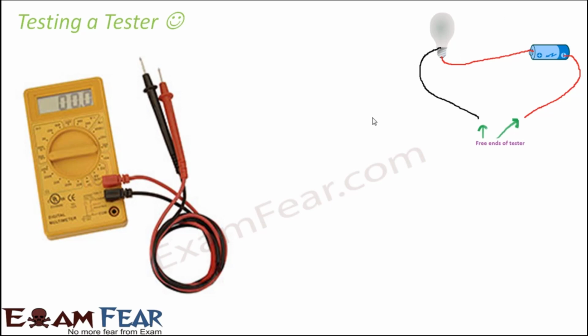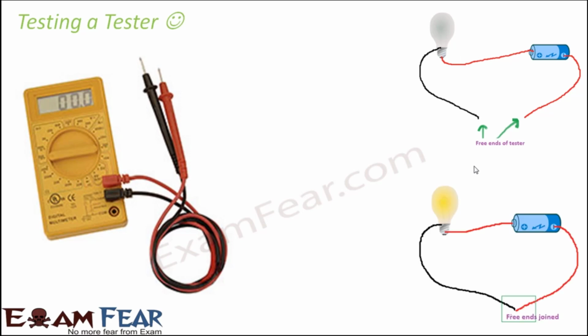How do we know that this tester is working fine? For that purpose, we connect the free ends of the tester. When we join the two free ends of the tester, the bulb should glow. If the bulb is glowing, that means the tester is working, because the current is flowing through this circuit. Now if we introduce some object which is a good conductor, in that case also the bulb should glow. But if we are introducing something which is an insulator, then it is quite obvious that the bulb will not glow, because current will not be allowed to flow through the circuit.